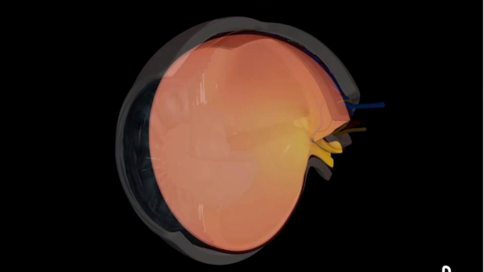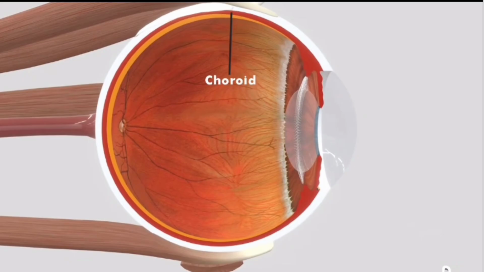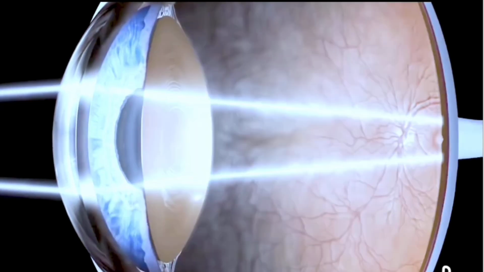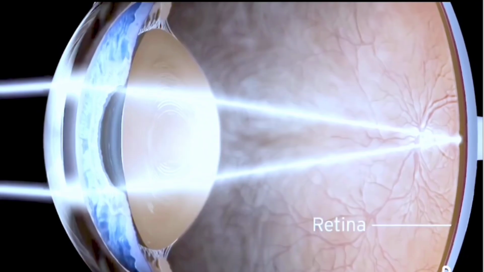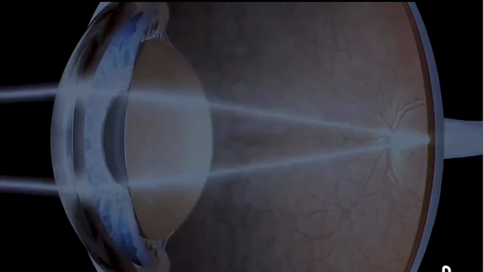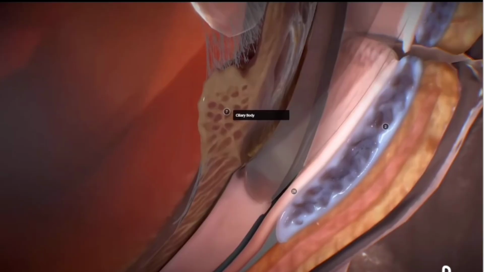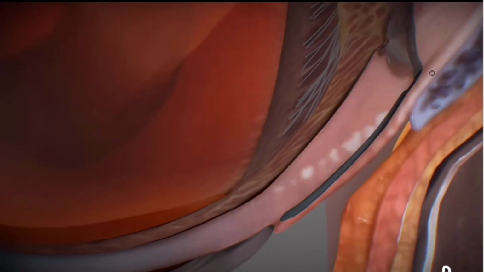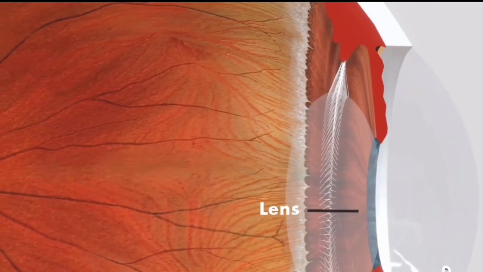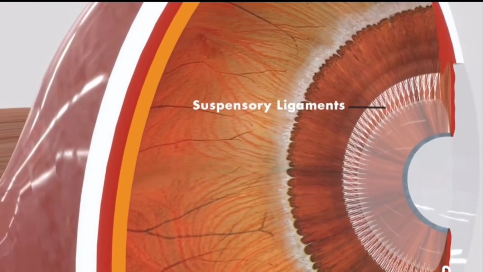The middle layer of the human eye is vascular in nature due to the presence of blood vessels. The middle layer contains choroid, ciliary bodies and iris. When light enters the eye, it stimulates the sensory receptors of the retina and then is absorbed into the choroid. Ciliary bodies contain ciliary muscles and anteriorly continue with the choroid. The lens is also attached to the ciliary bodies with the help of the suspensory ligament.